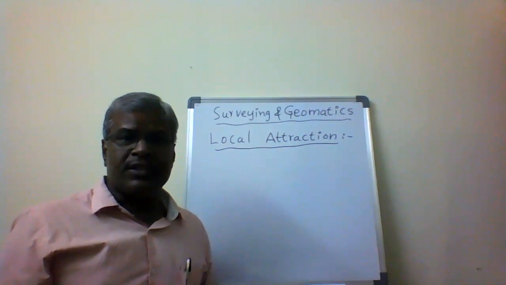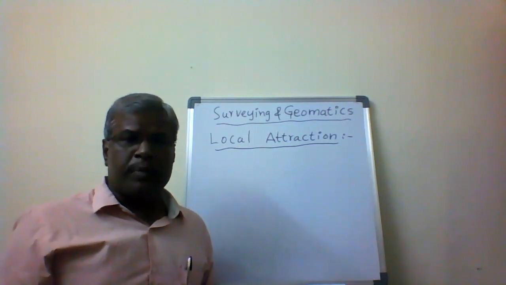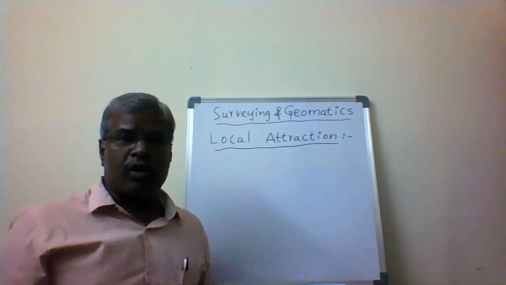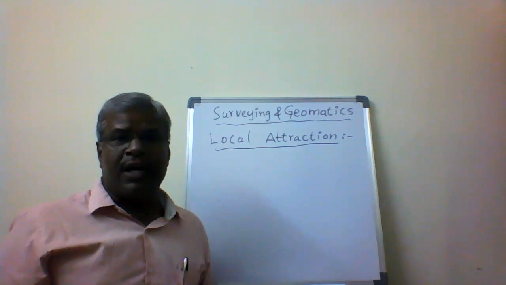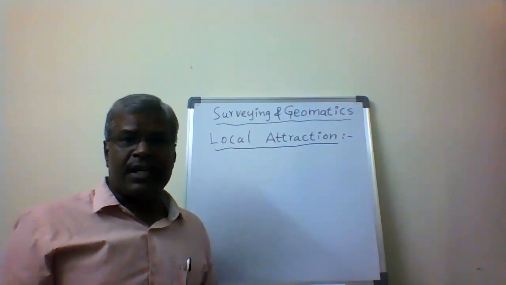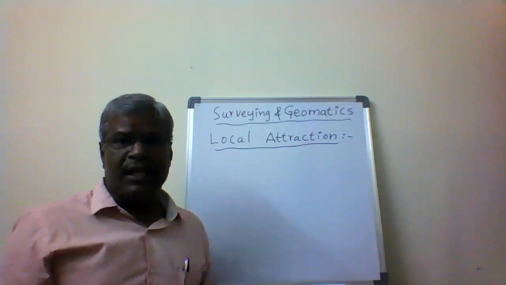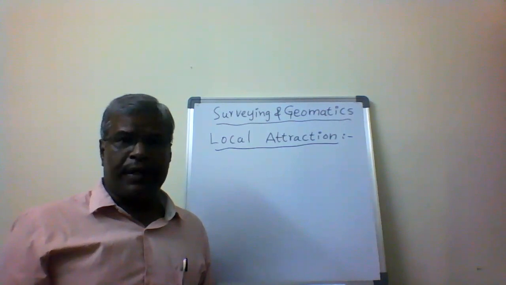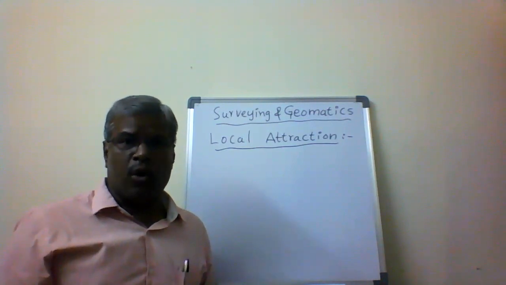In previous sessions we already discussed what is meant by bearing, the forward bearing, and the backward bearing. Once you know the forward bearing and backward bearing of a line, we are able to calculate the included angles. After understanding bearing and angle, now we are going to discuss what is meant by local attraction, and where it comes in.